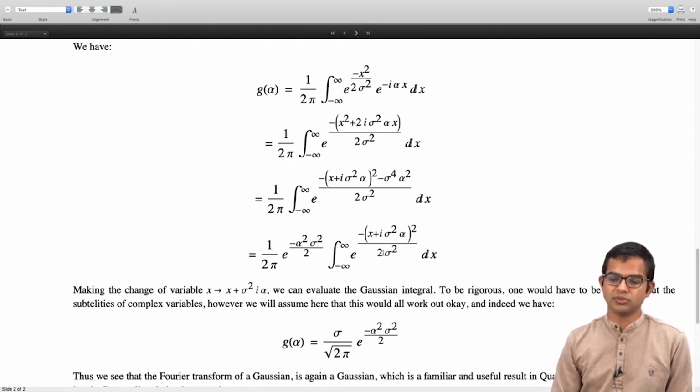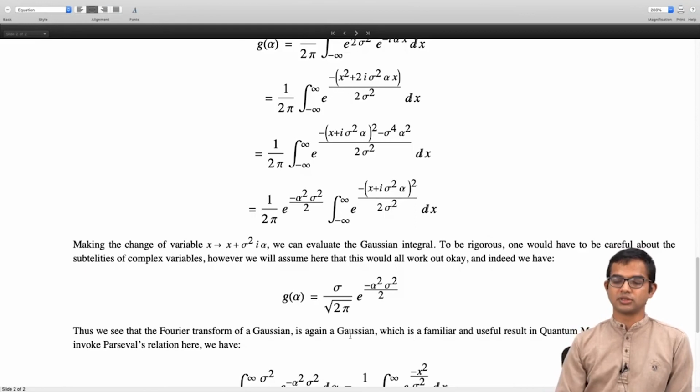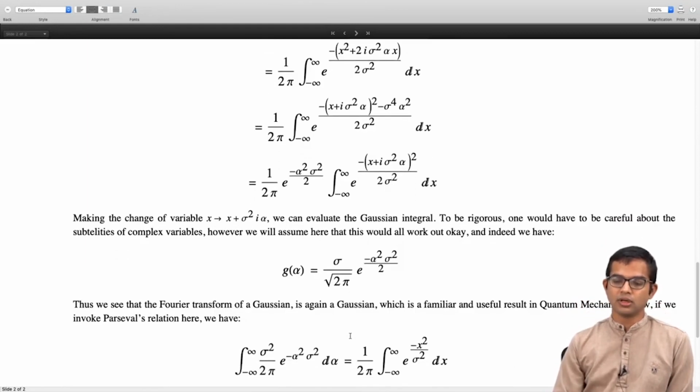So this part will just give you 1 over square root of 2 pi sigma, right, so this part is going to give you a square root of 2 pi sigma, and so sigma remains, and then one of these square roots of 2 pi will cancel, and then you're just left with sigma over square root of 2 pi times e to the minus alpha squared sigma squared by 2. Now we have managed to find the Fourier transform.